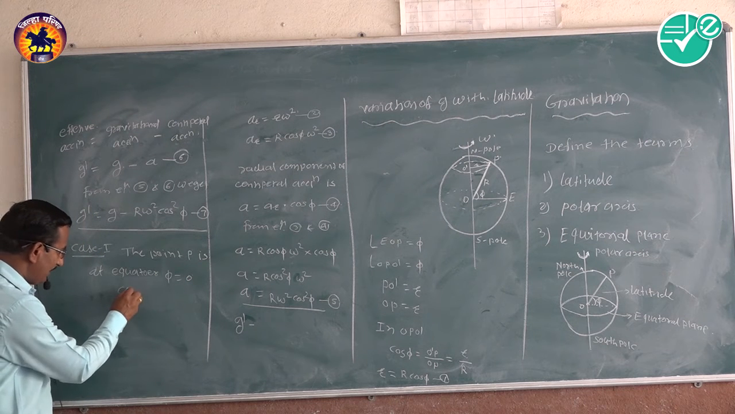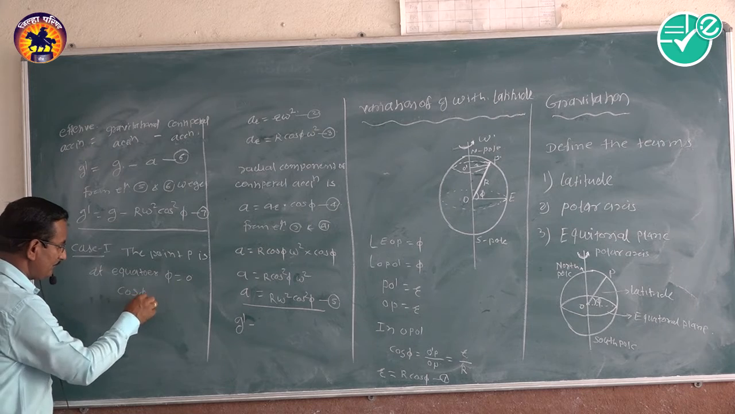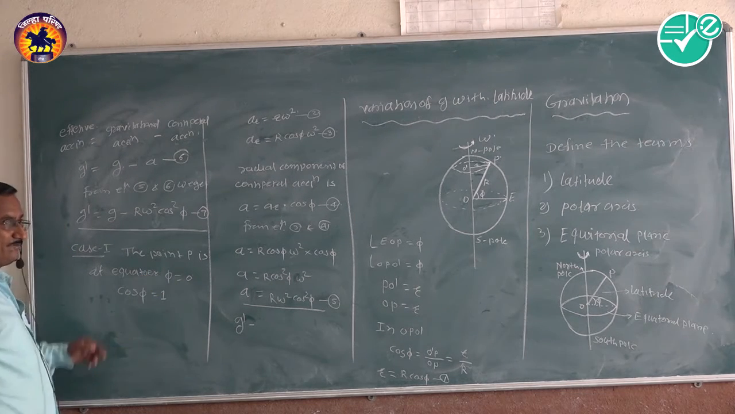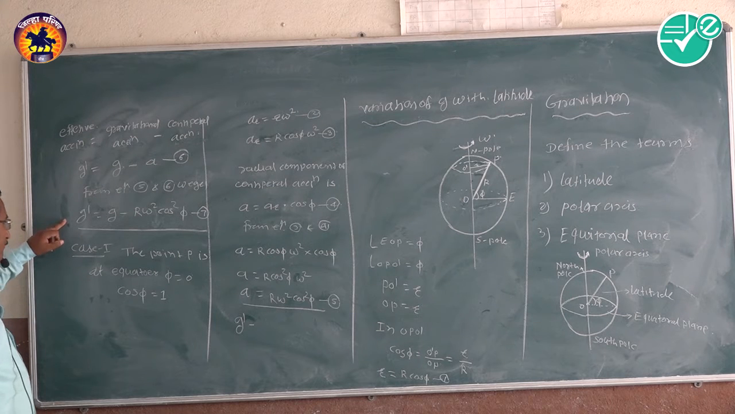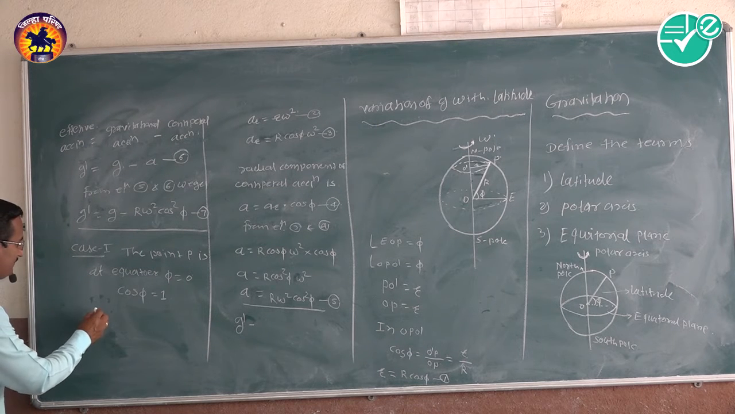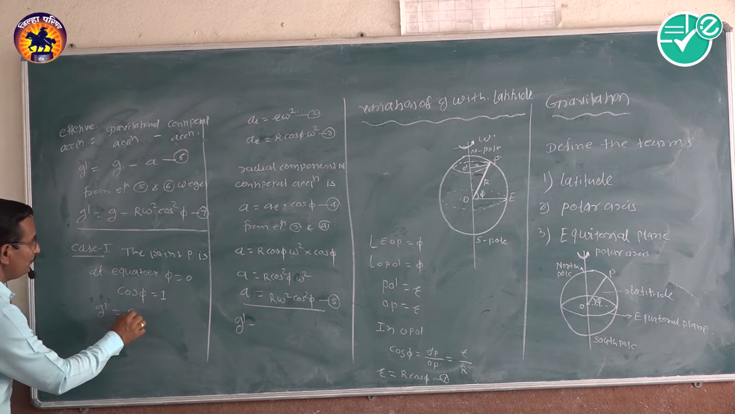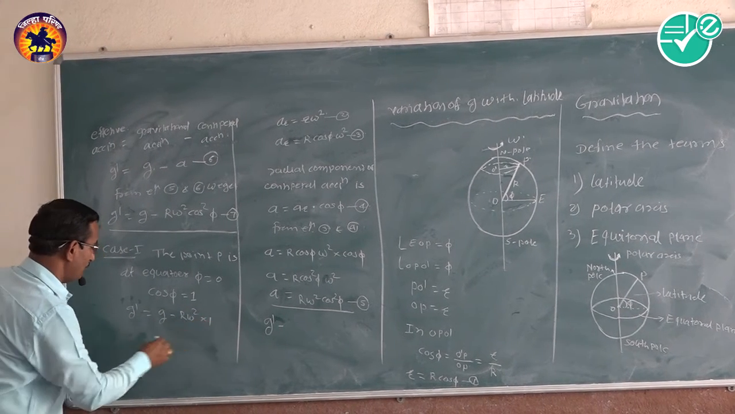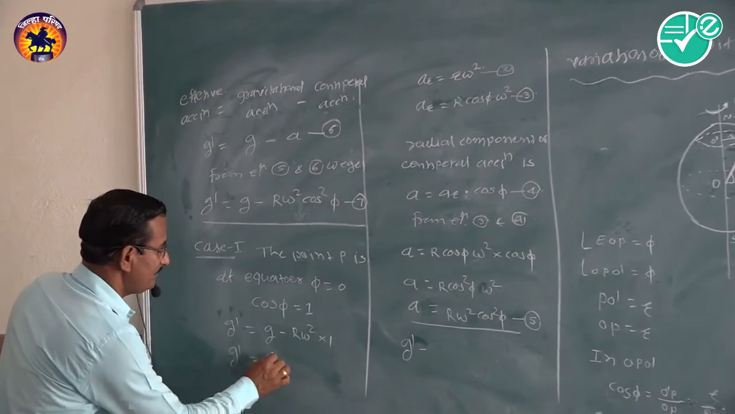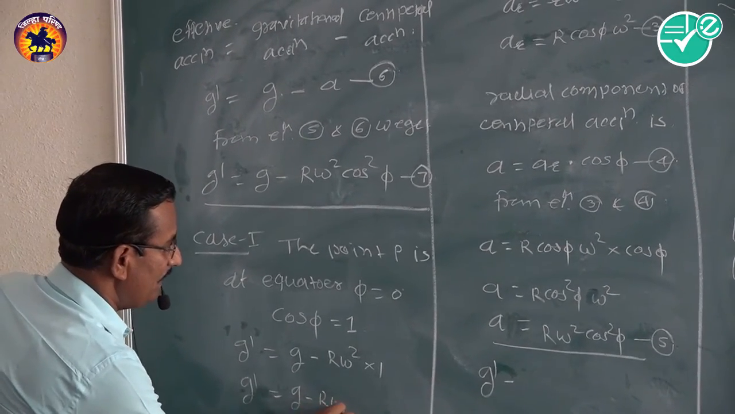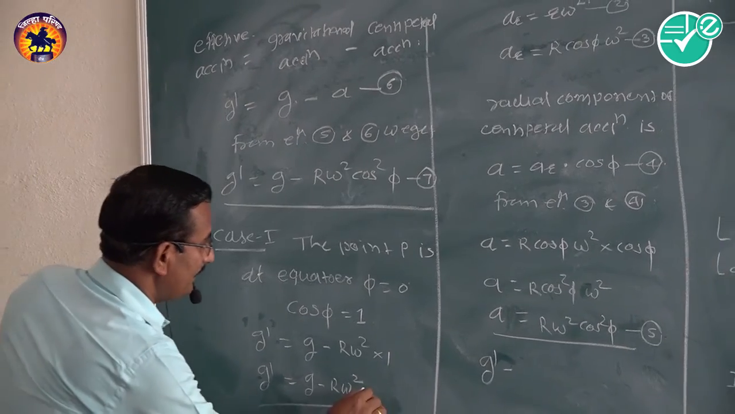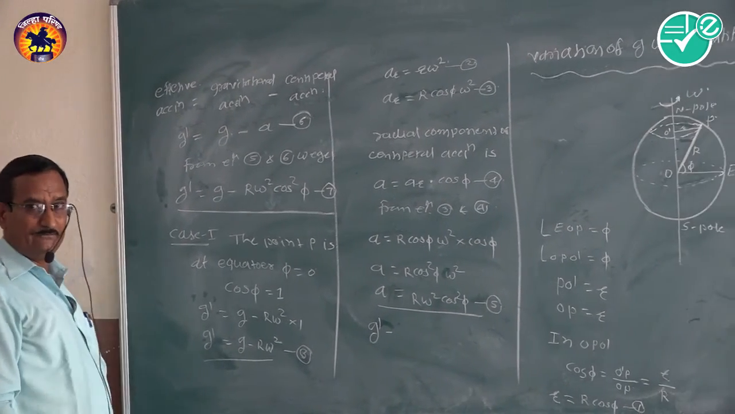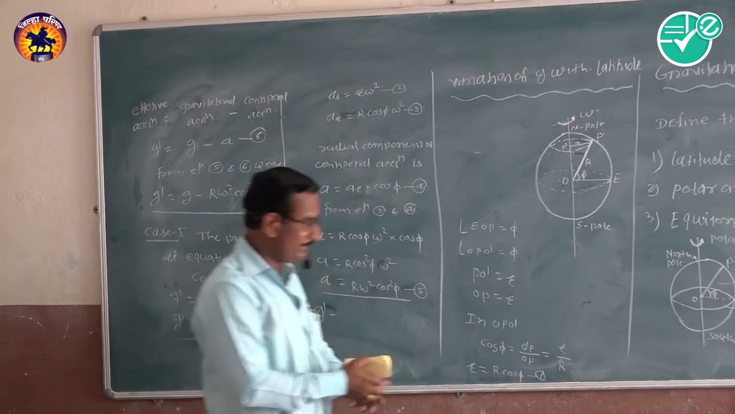Then cos phi is equal to 1. Then putting this value in the equation, g dash is equal to g minus r omega square into 1, so g dash is equal to g minus r omega square, and that is equation 8.